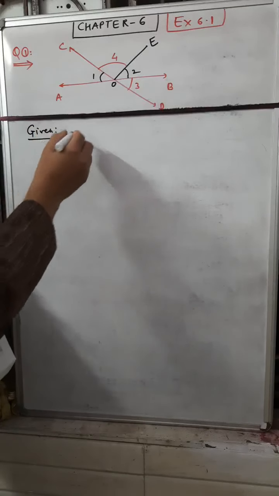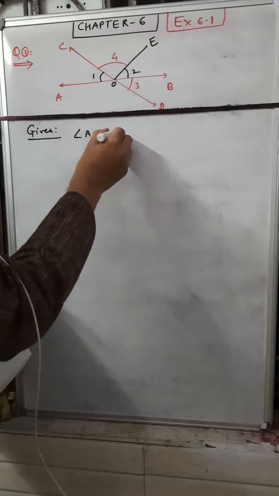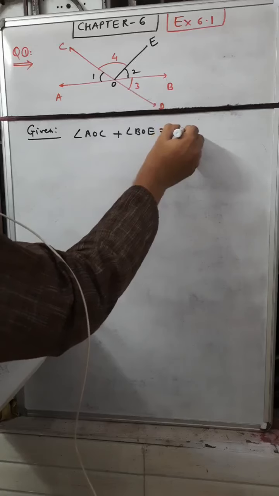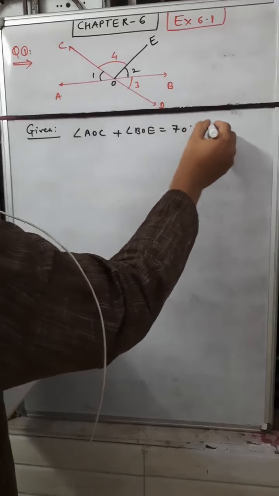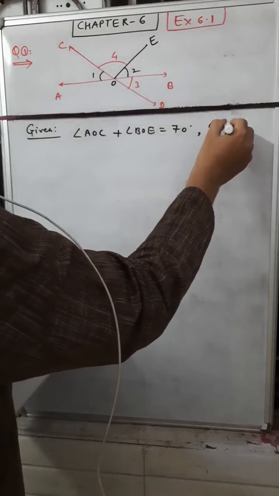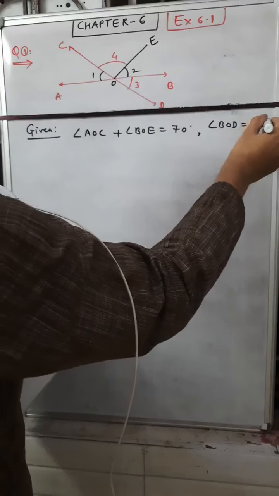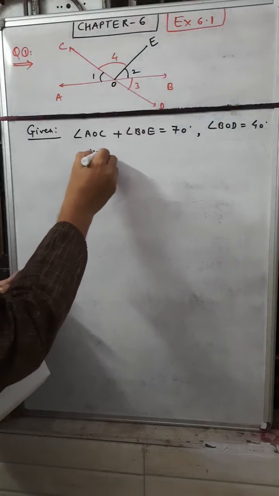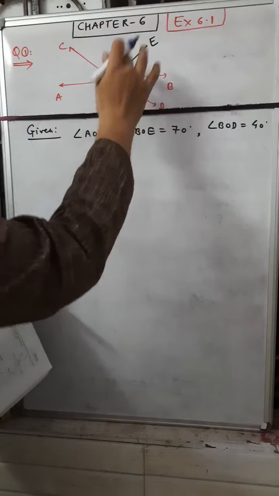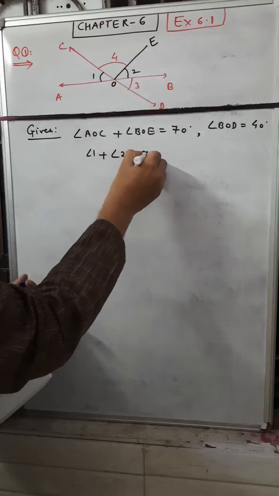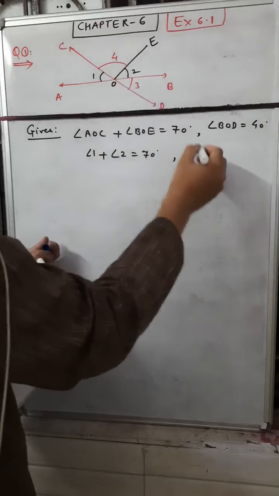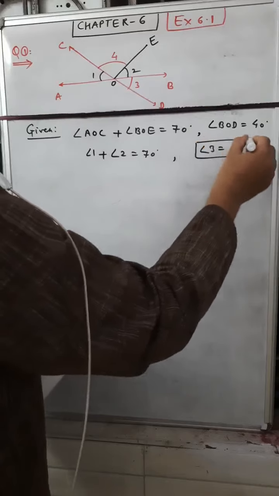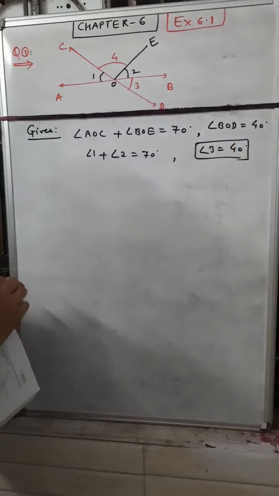Given: angle AOC plus angle BOE is 70 degrees, and angle BOD is equal to 40 degrees. So angle AOC, that means angle 1, plus BOE, that means angle 2, is equal to 70 degrees, and angle BOD, angle 3, is given as 40 degrees. We have information about angles 1, 2, 3.